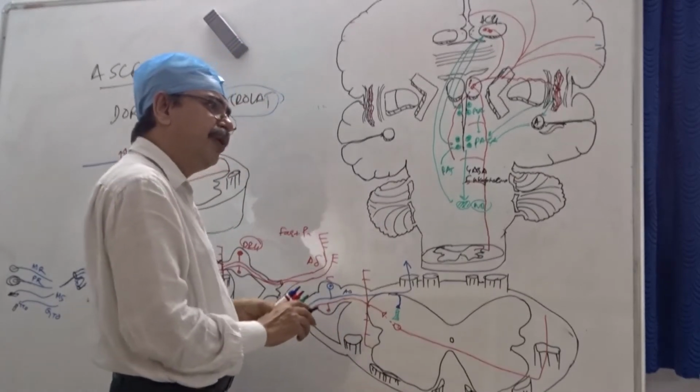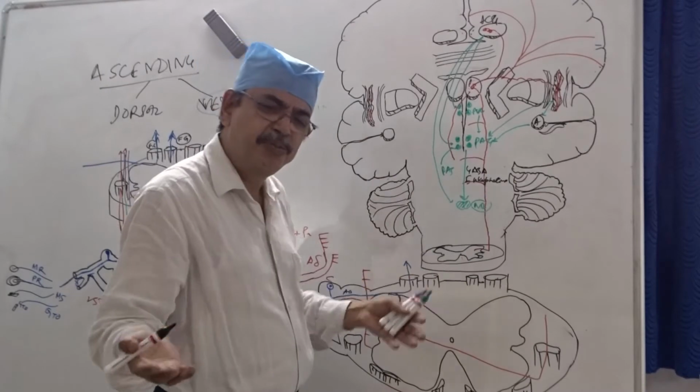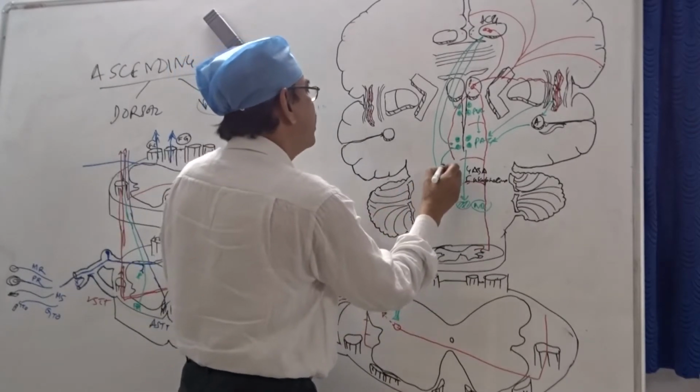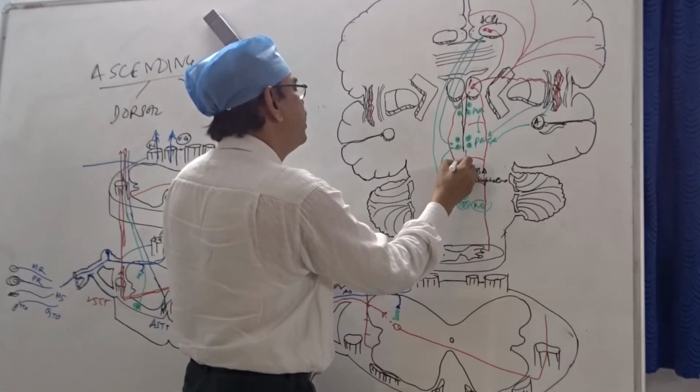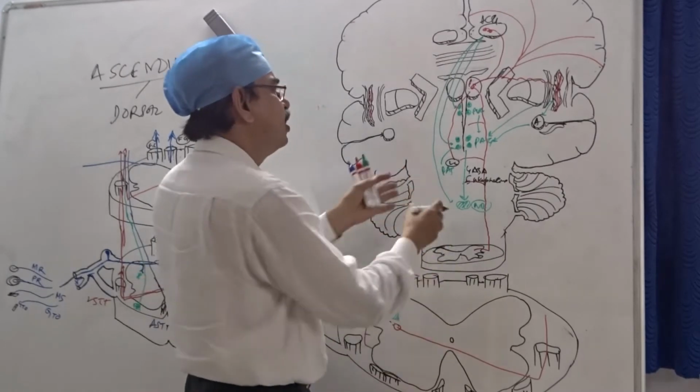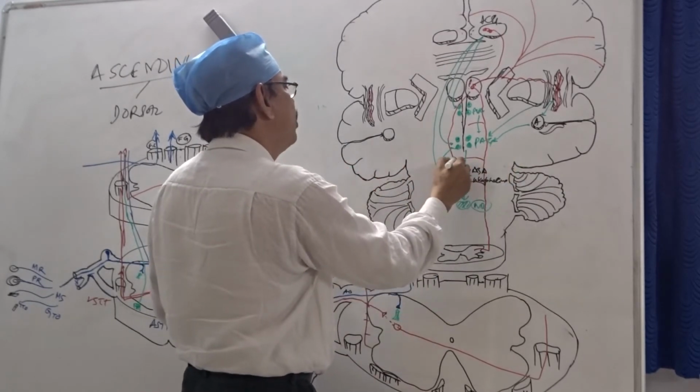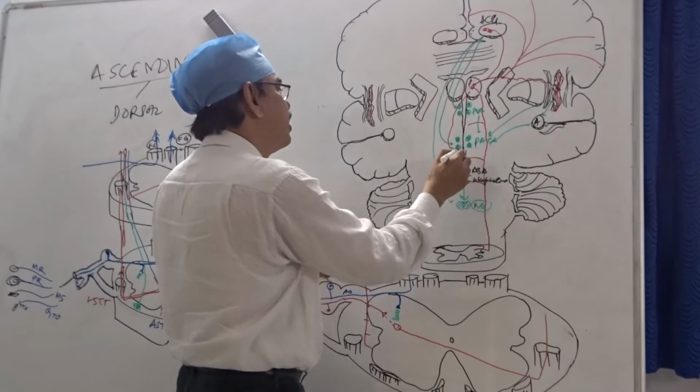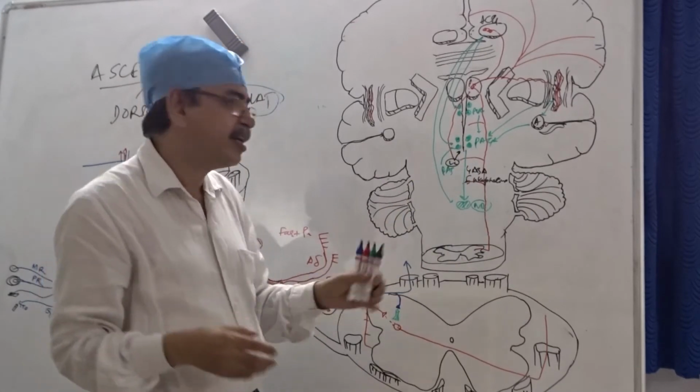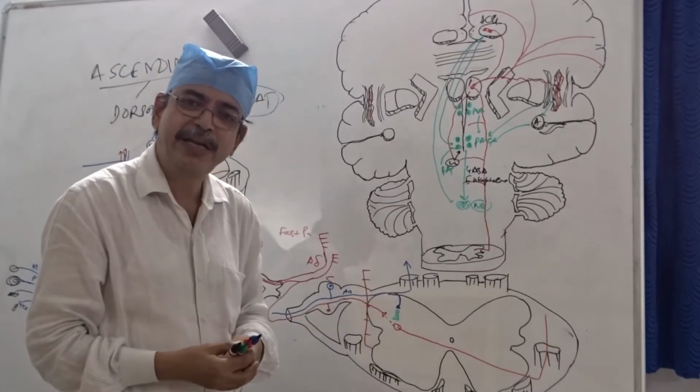From the ventral part of the medulla there are more connections, like from the locus coeruleus. The locus coeruleus is a nearby structure near the pons, and it is basically an adrenergic system. These noradrenalines also stimulate the periaqueductal gray.